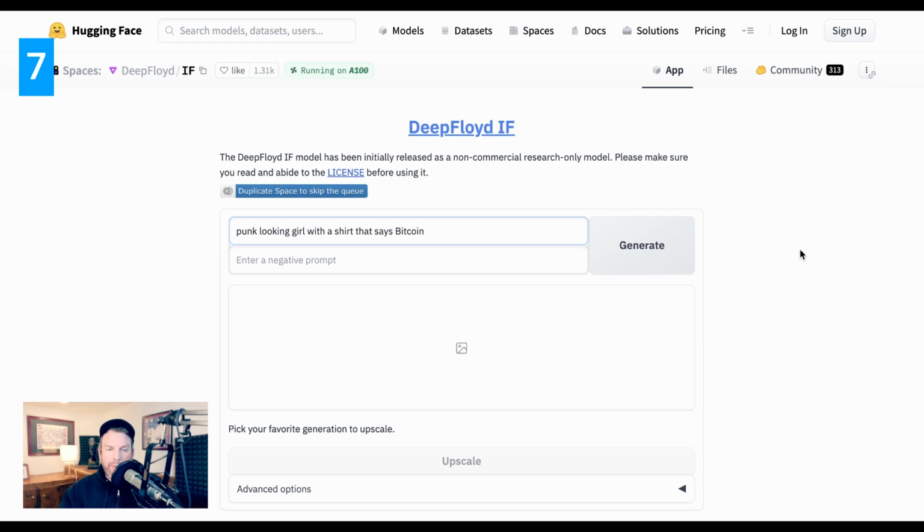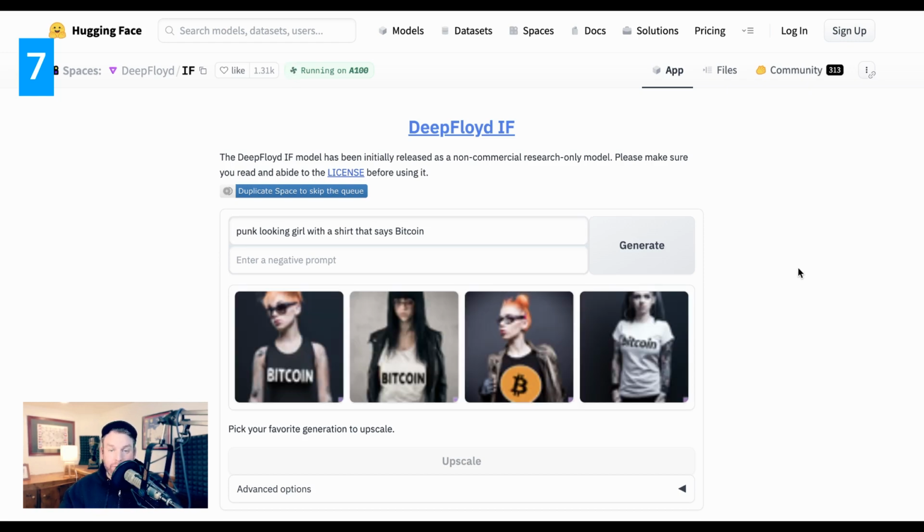The last tool that I'll mention around thumbnails and imagery that's more on my watch list than daily use is Deepfloyd. This is a Stable Diffusion related project that's only in the sort of research stage. It's on Hugging Face, but it's not production ready exactly yet. But the promise of Deepfloyd is that it actually understands text and can put text in photos, which obviously Midjourney so far cannot. So you can see here I said punk looking girl with a shirt that says Bitcoin.